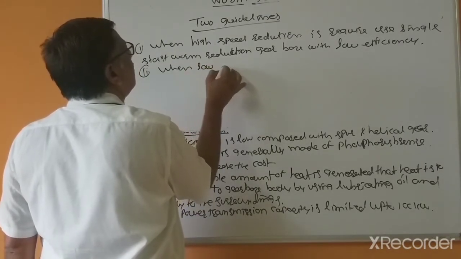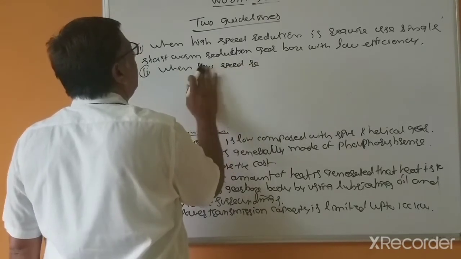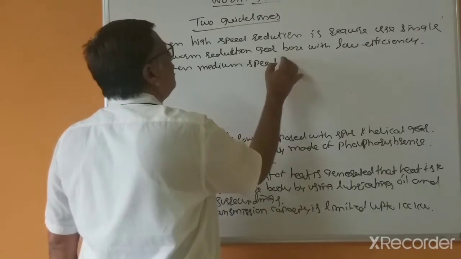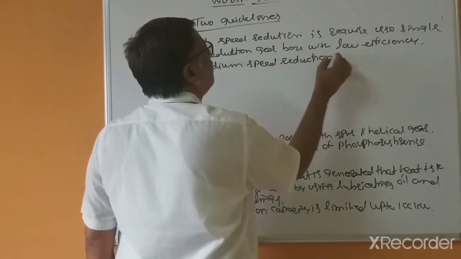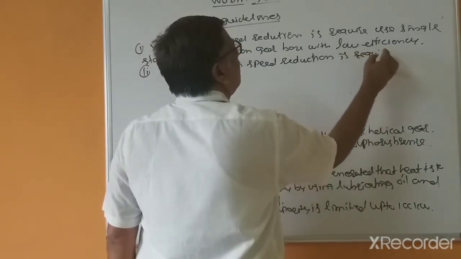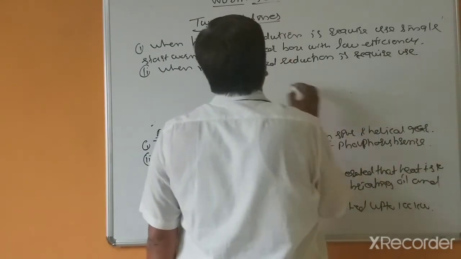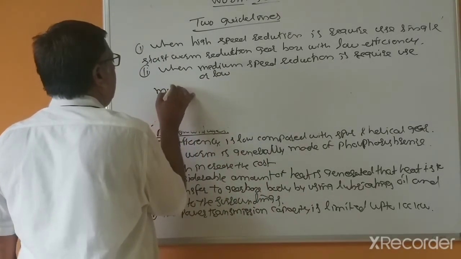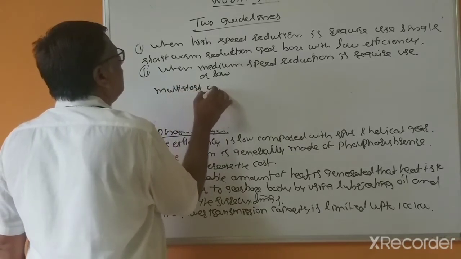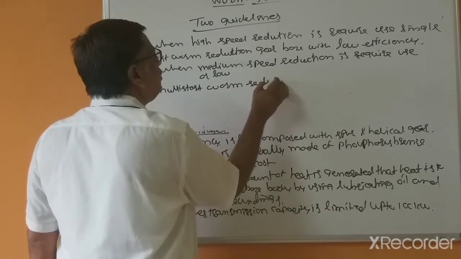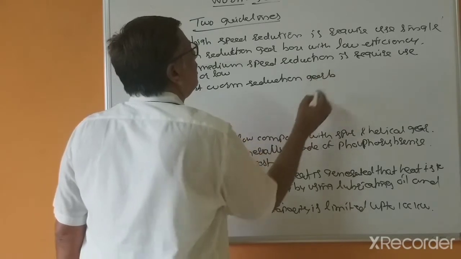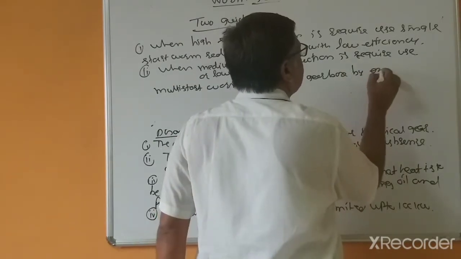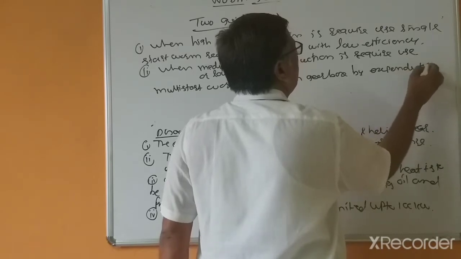When low speed reduction, or low or medium speed reduction, is required, use a multi-start worm reduction gearbox, by expenditure of